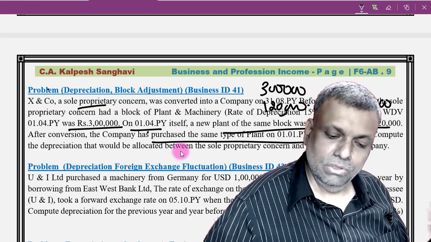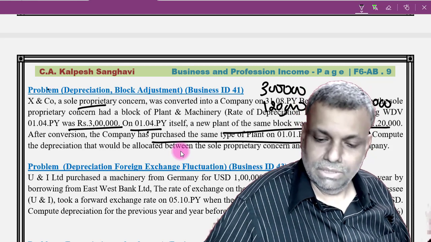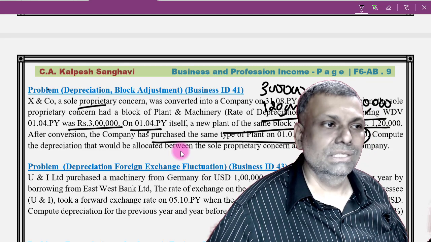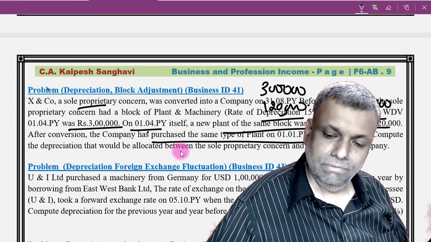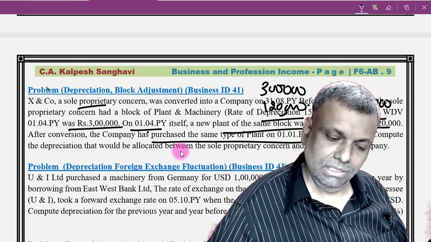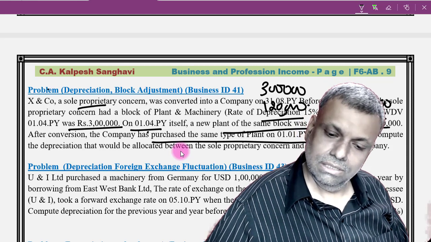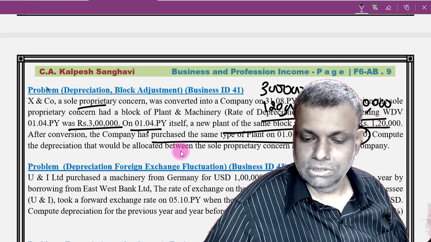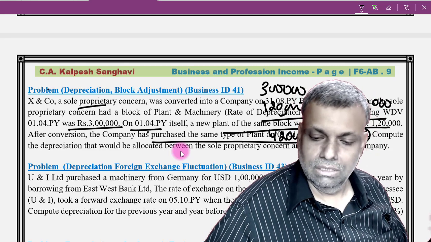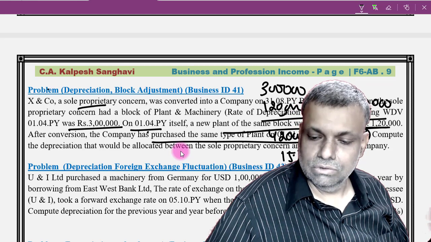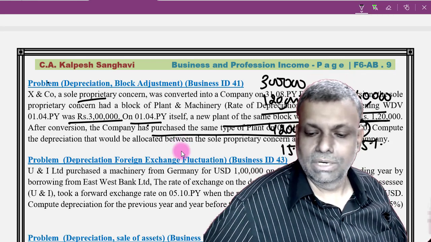Now compute the depreciation that would be permissible. First of all, you calculate normal depreciation, because here there is no complication of half rate, full rate and all that. The 15% rate has already been given to us. So this is 4,20,000 total, of that 15%. For the company, 1,60,000 into 15%. This is a normal depreciation.